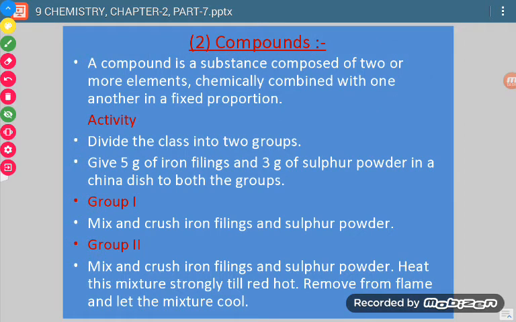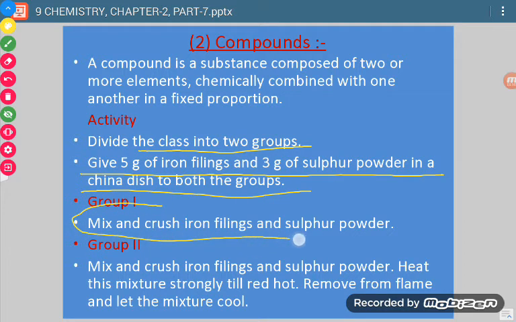Let us divide the class into two groups, and to both the groups we will give 5 gram of iron filings. Iron filings means iron powder. And 3 gram of sulphur powder. Sulphur powder is yellow in color, and they will be given both things in a china dish. Then group 1 will be told to just mix and crush these two properly so that a proper mixture is obtained.